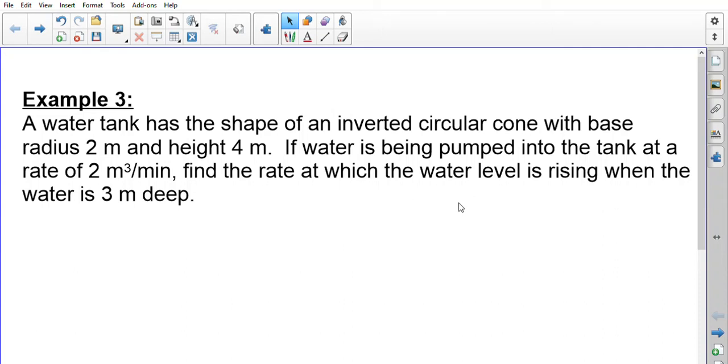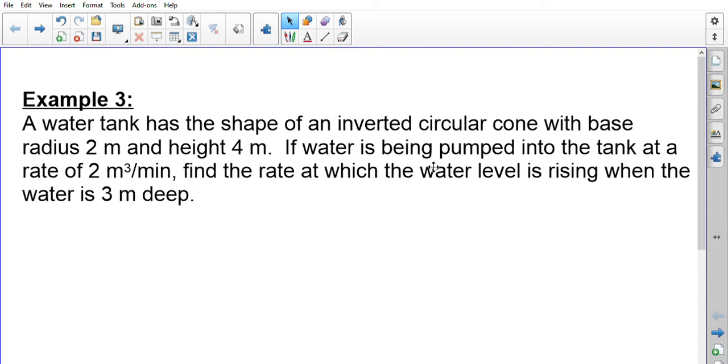Good morning. Today what we're going to do is a third example of related rate problems for Calculus 30. This time around we're talking about a water tank that has the shape of an inverted circular cone, with a base radius of 2 meters and a height of 4 meters.